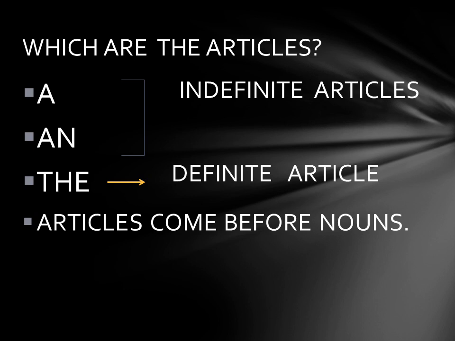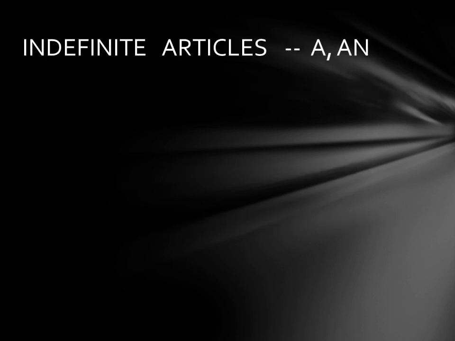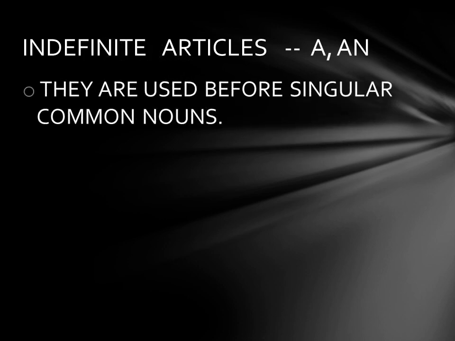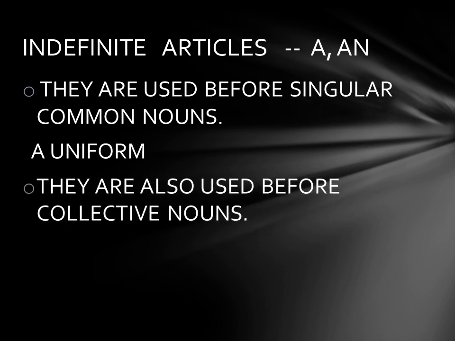Now we will move to the next topic, that is indefinite articles. We have already learnt a and an. These two are the indefinite articles. They are used before singular common nouns. Where are they used? They are used before singular common nouns. Let us take one example: a uniform. Okay?